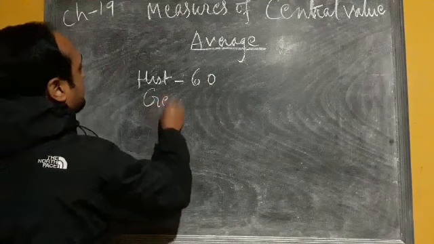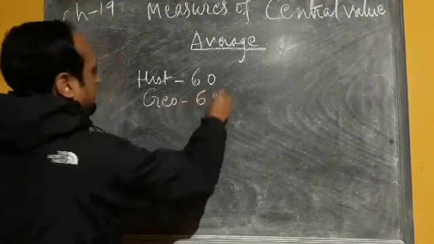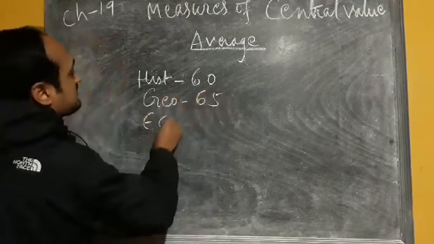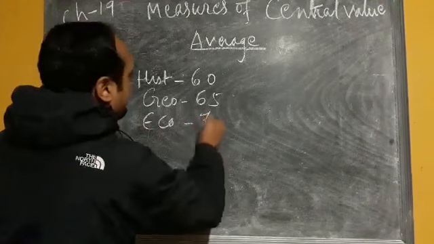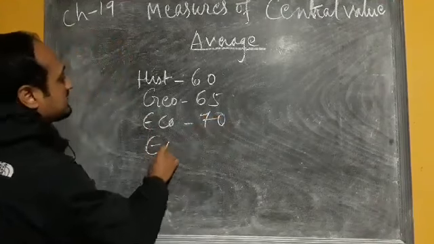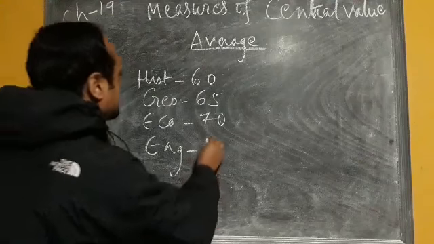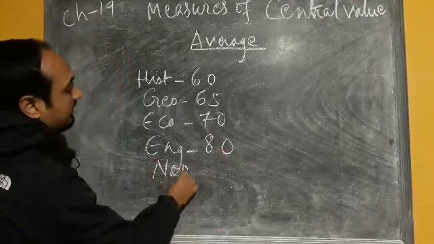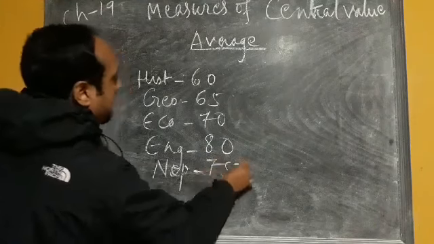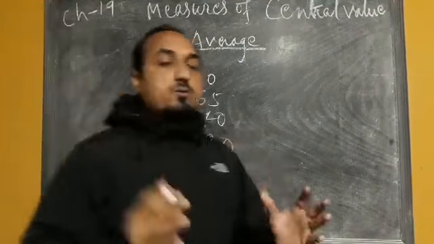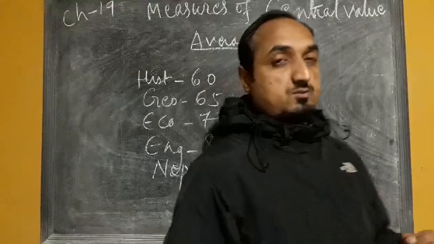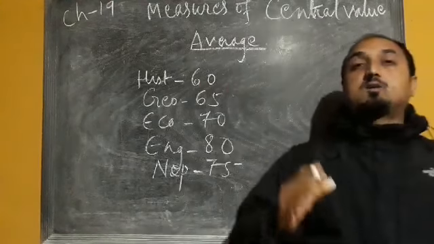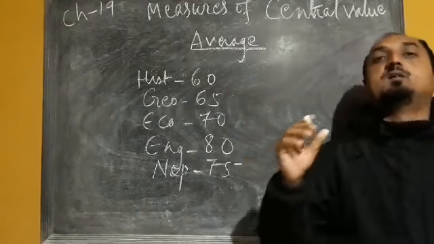Similarly in geography you have got 65, in economics 70, in English 80, and in Nepali suppose you have obtained 75.